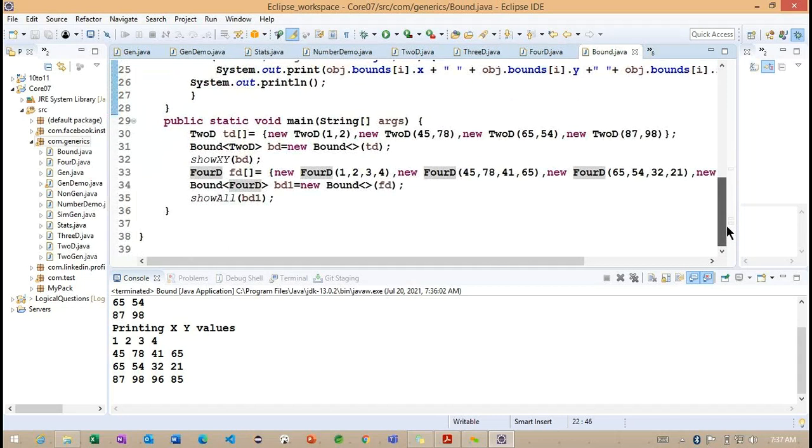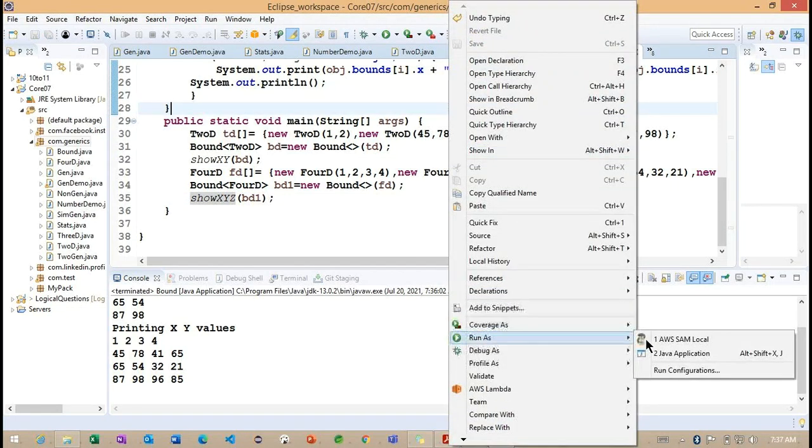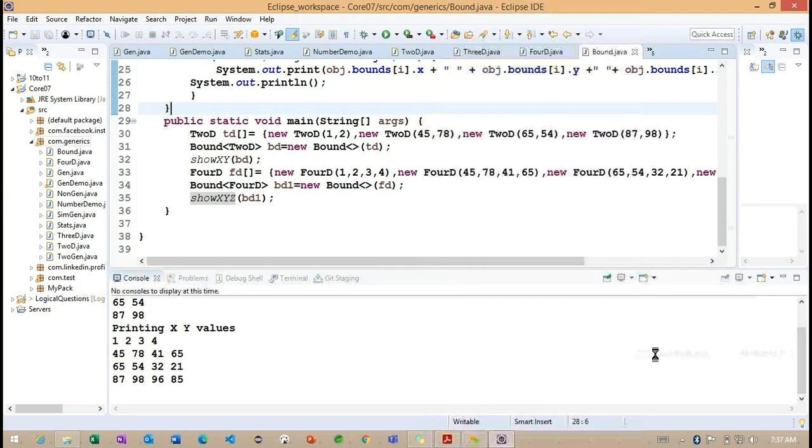Okay, let's see if I change here. Instead of show all, I want to work with the XYZ. Here we are not getting any error, but now you can observe only 3 values are going to print.